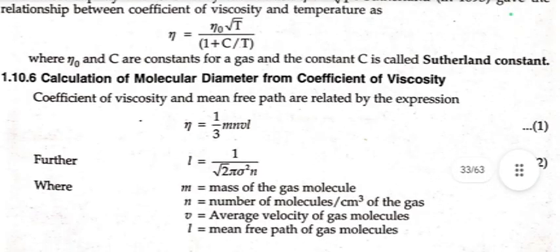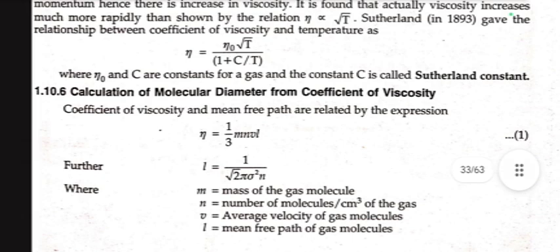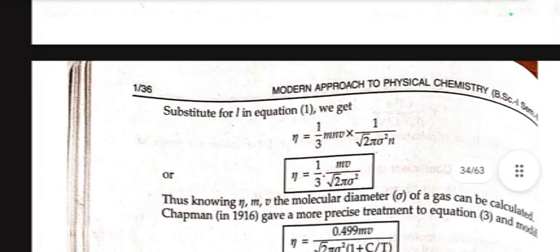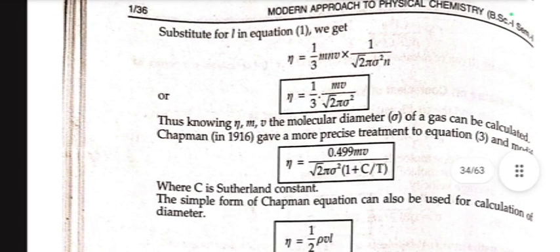Now we move towards calculation of molecular diameter from coefficient of viscosity. Coefficient of viscosity and mean free path are related by the expression η equal to 1 upon 3 m n v L. Further, L equal to 1 upon under root 2 pi sigma square n. Substituting for L in equation 1, we get η equal to 1 upon 3 m n v cross 1 upon under root 2 pi sigma square n, or η equal to 1 upon 3 m v upon under root 2 pi sigma square. Thus, knowing η, m, v, the molecular diameter of a gas can be calculated.